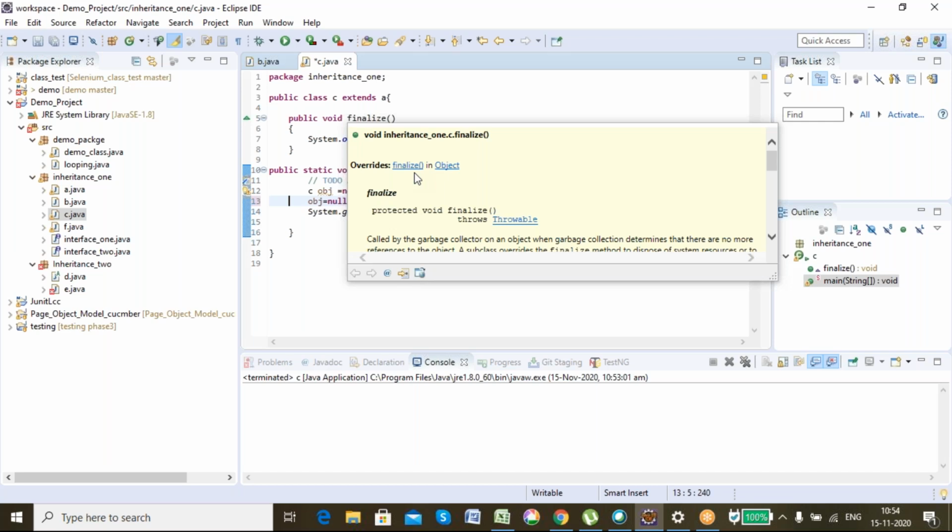So here what you saw, it has inherited A, and it has also inherited Object, which is inherited by default. You did not use any extends keyword for Object. Any Java class you create inherits the Object class by default. So it has inherited two classes.